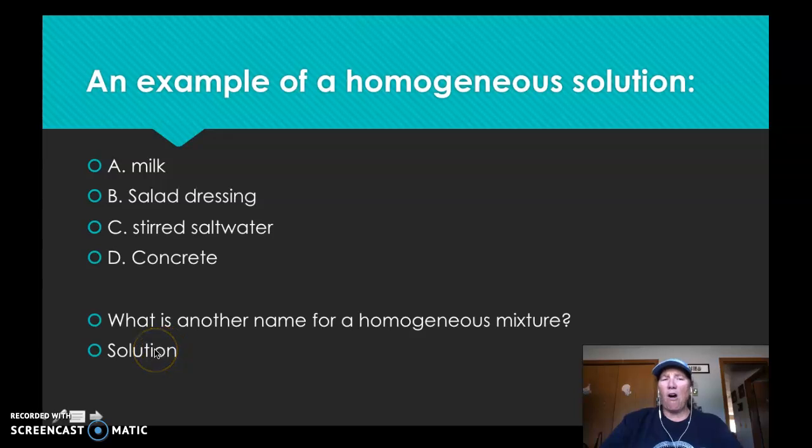So when you're talking about all classification of stuff, all matter is either a pure substance or a mixture. A pure substance, the composition is always the same. If you can break it down into smaller parts, it's a compound. If you can't, it's an element. That's your two pure substances. Mixtures are just that, they're a mixture. If they're well mixed, if you can't see different parts to them, that's a solution. Okay, they're not so well mixed. If you can see layers or you can see stuff in them, that's a heterogeneous mixture. Okay, so that's the difference between all of matter and how you classify it.